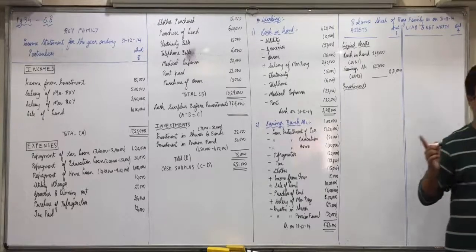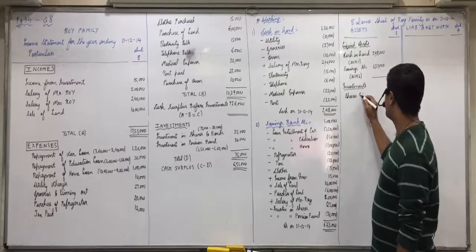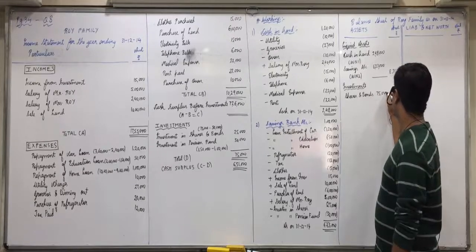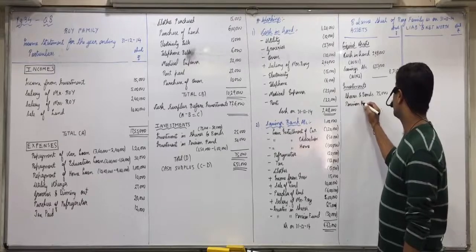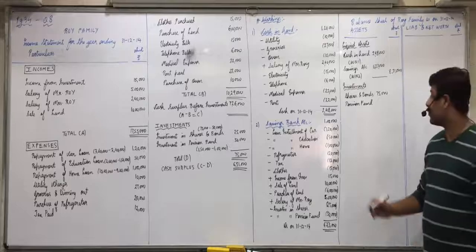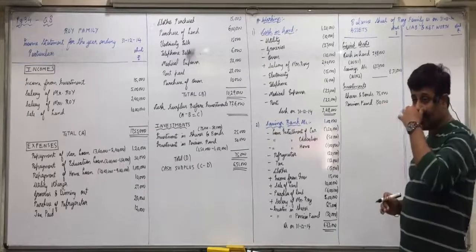Closing value of 75,000. Shares and bonds 75,000. Pension fund, what amount will we show? 1,50,000. Anything else?